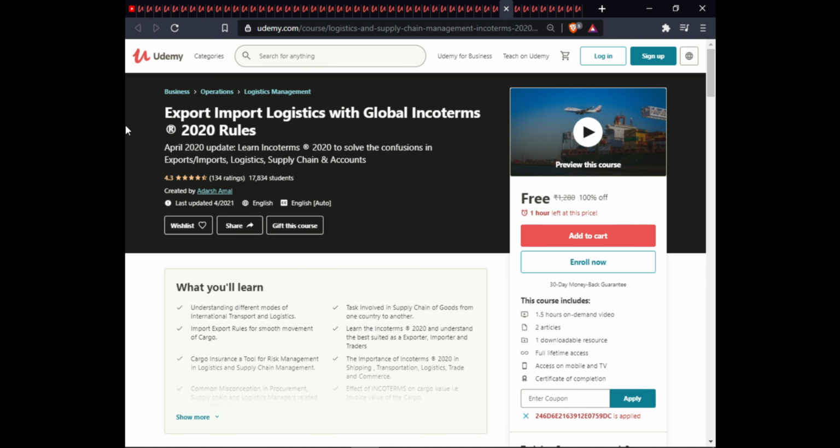The next is Export Import Logistics with Global Incoterms 2020 rules. In this course, you will learn Incoterms 2020 to solve the confusion of export, import, logistics, supply chain, and accounting. This course is 1.5 hours on-demand video, 2 articles, 1 downloadable resource, full lifetime access, exam warranty, and certification of completion.